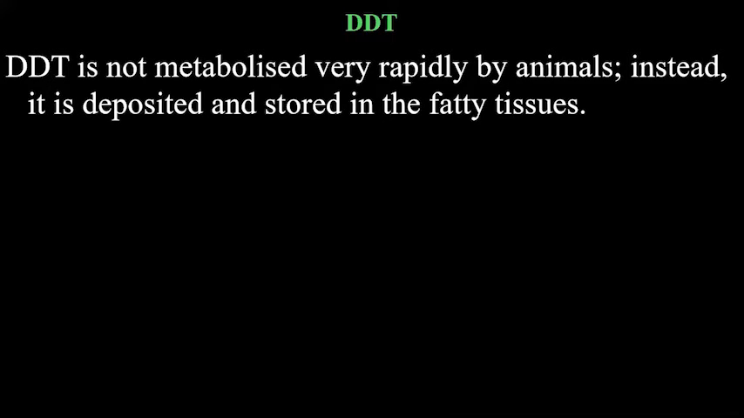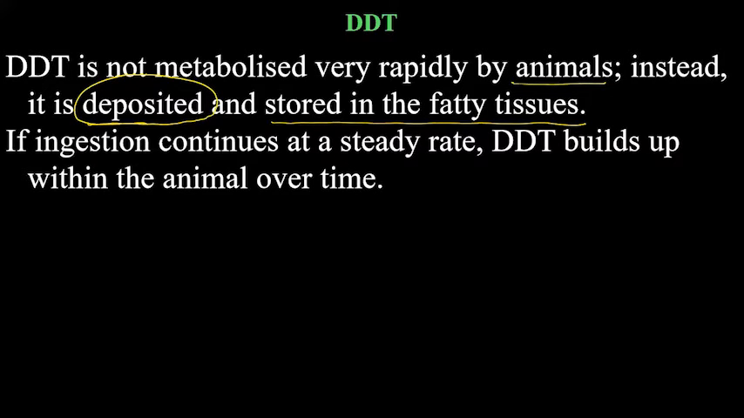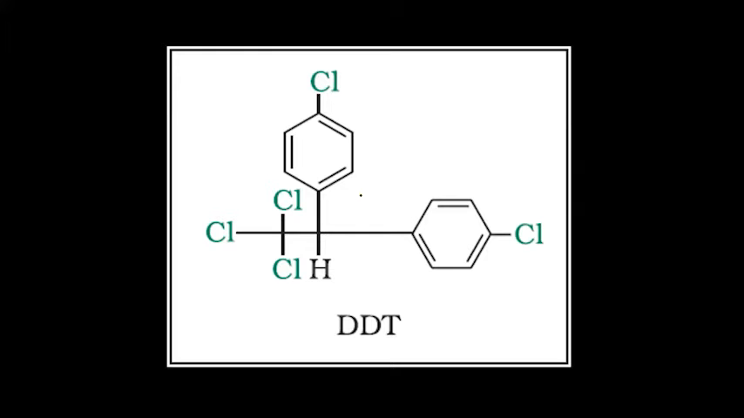So DDT is not metabolized very rapidly by animals. Instead, it is deposited inside their body and stored in the fatty tissues. DDT is not metabolized, meaning it is not digested through the digestive systems of the animals, and that's why it keeps on depositing in the fatty tissues of animals. If ingestion continues at a steady state, DDT builds up within the animal over time, and it can eventually create diseases. It can kill the animals.